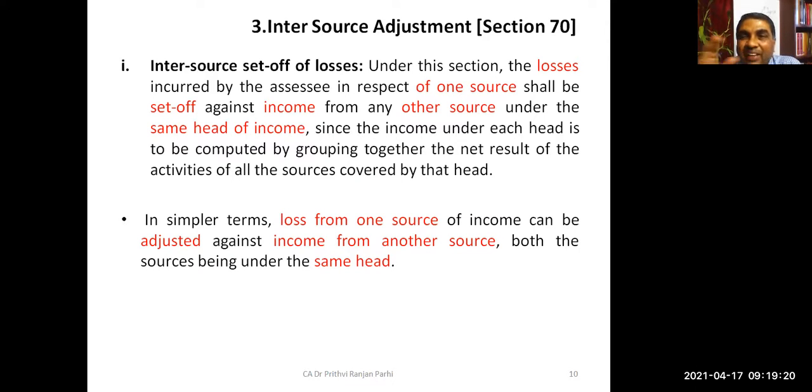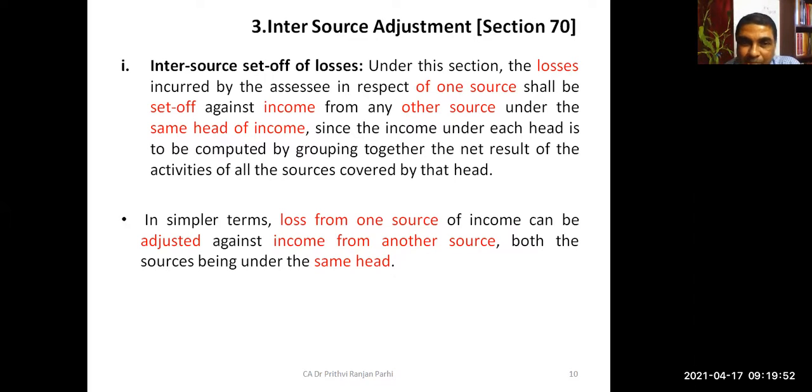Now, when we are aggregating the income under a particular head, within that head there are multiple sources. In one source there might be a loss, in another source there might be a profit. Suppose you got a garment business with a loss of 5 lakh rupees, and you got a steel business with a profit of 50 lakh rupees. So from 50 lakh, this 5 lakh will be adjusted, and your profit under the head business and profession will be 45 lakh. That's the concept.